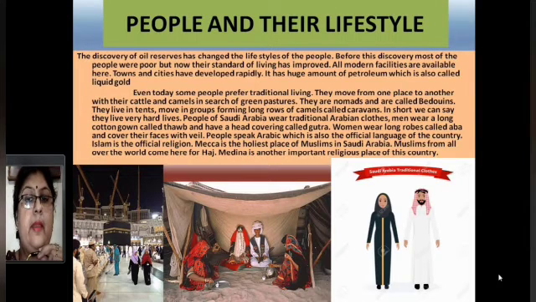People of Saudi Arabia wear traditional Arabian clothes, as you can see in the right hand side picture. Men wear a long cotton gown called thobe and have a head covering called ghutra. Women wear long robes called abaya and cover their faces with a veil. People speak Arabic, which is the official language of this country. Islam is the official religion of this country and Makkah is the holiest place of Muslims in Saudi Arabia. Muslims from all over the world come here for Hajj, and Medina is another important religious place of this country.